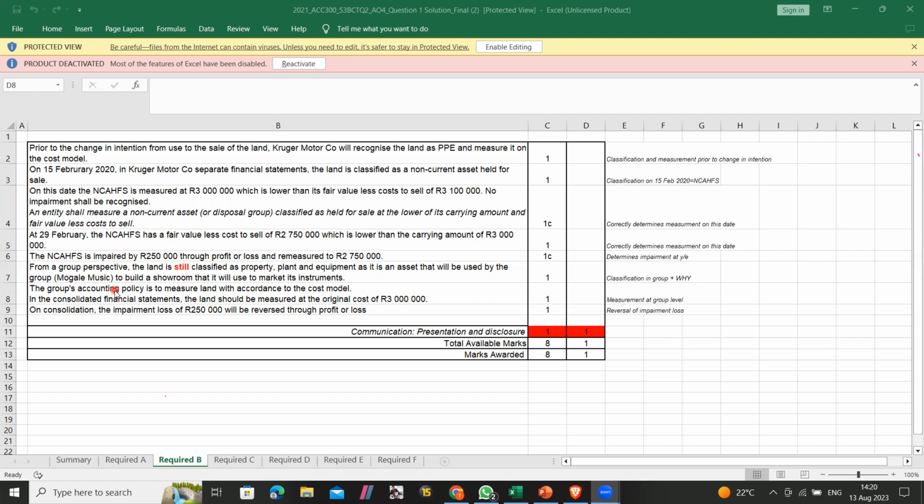It's only the intention from a separate level. However, the group itself does not plan on selling this thing. It plans on using it, just not under the capacity of the other entity. It wants to use it under the capacity of Mohale, not Kruger. And then the group's accounting policies will measure land according to the cost model. So the original cost is there. Therefore, there must be an impairment reversal of 250 thousand.